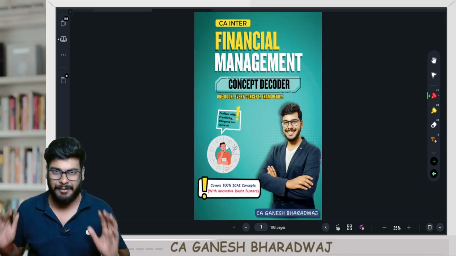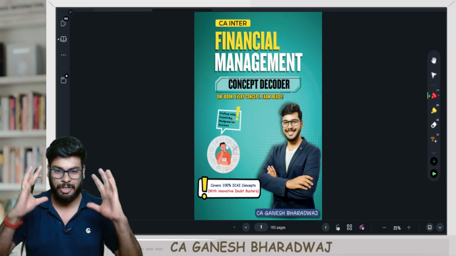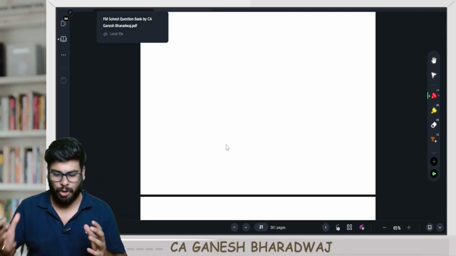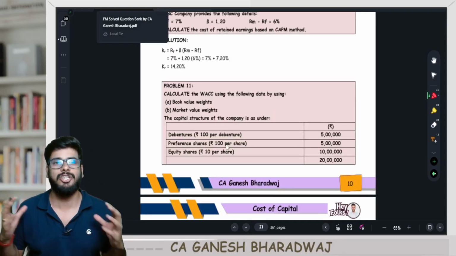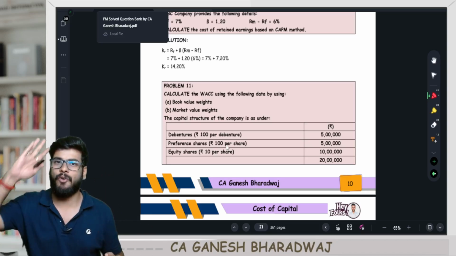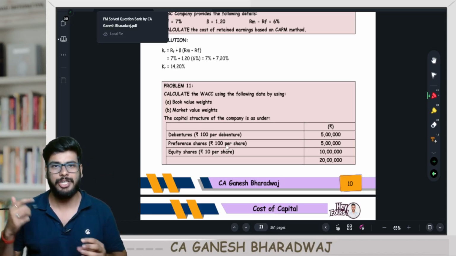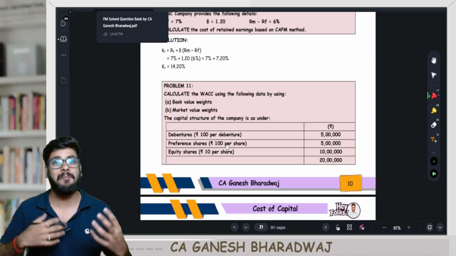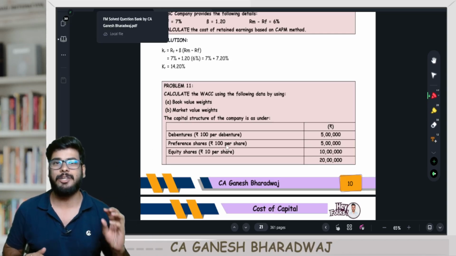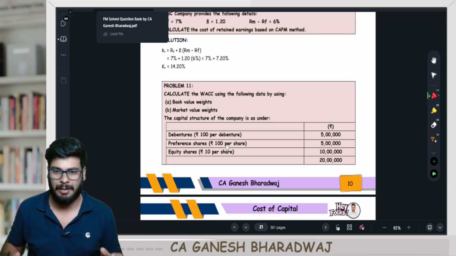And of course, the PDF is available free of cost on our Telegram channel, which you can download. Similarly, there is another book. The second book is called a solved question bank. This particular book is a compilation of all the questions covered in your institute study material, plus it has past exams, RTP, MTP questions and all, starting from your May 2024 attempt. That was when the new syllabus got introduced.